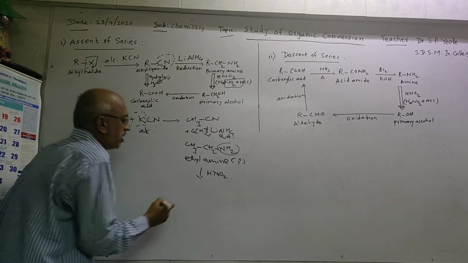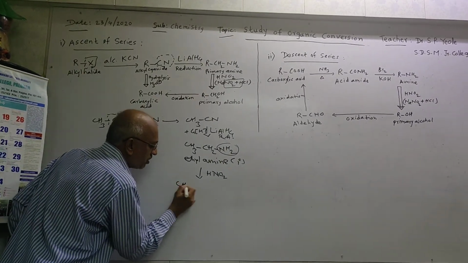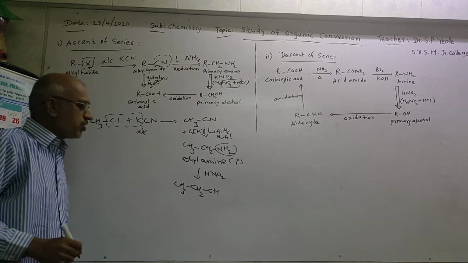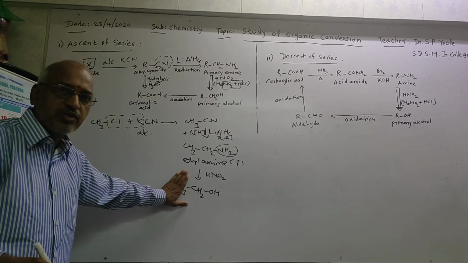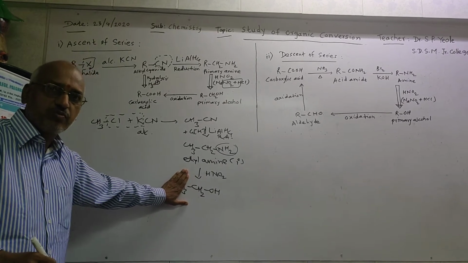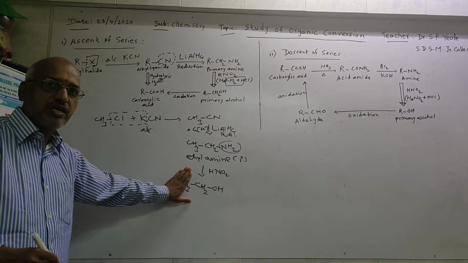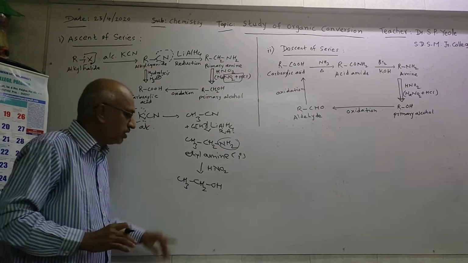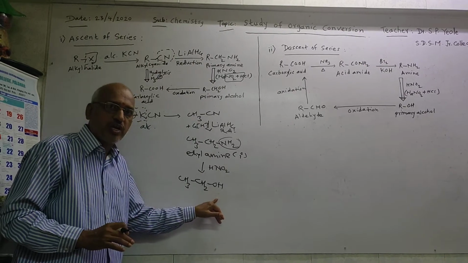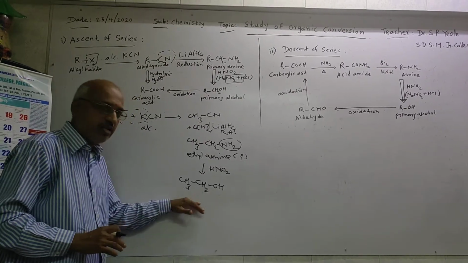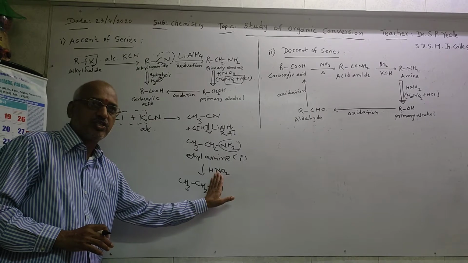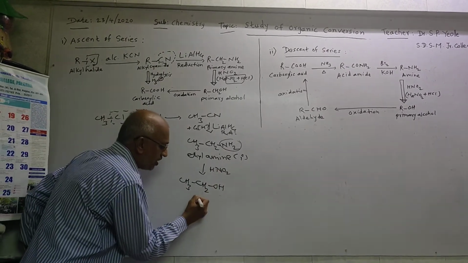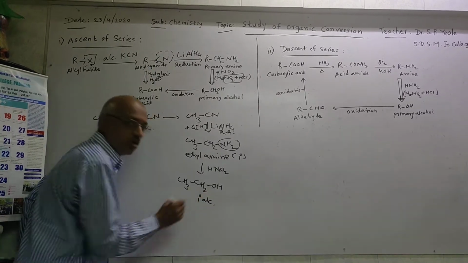That's why we'll get the alcohol CH3CH2OH. In CH3CH2OH, CH2OH is the primary alcoholic functional group, so it is basically a primary alcohol. CH3CH2 means ethyl, so this is ethyl alcohol, again a primary type of alcohol.